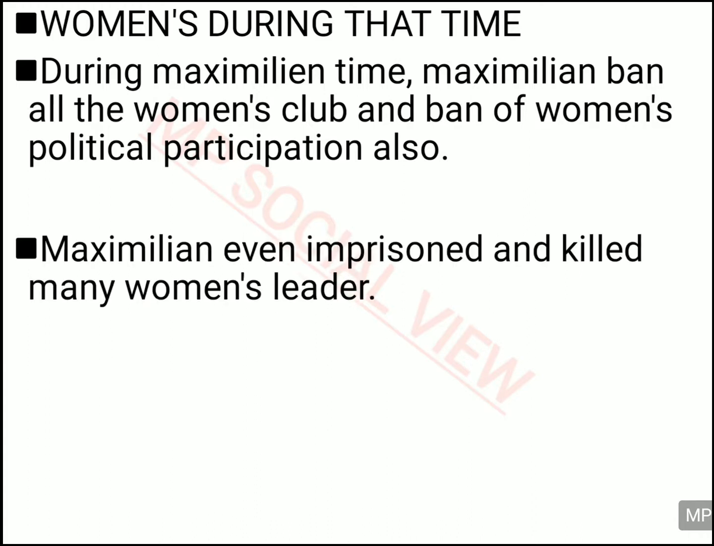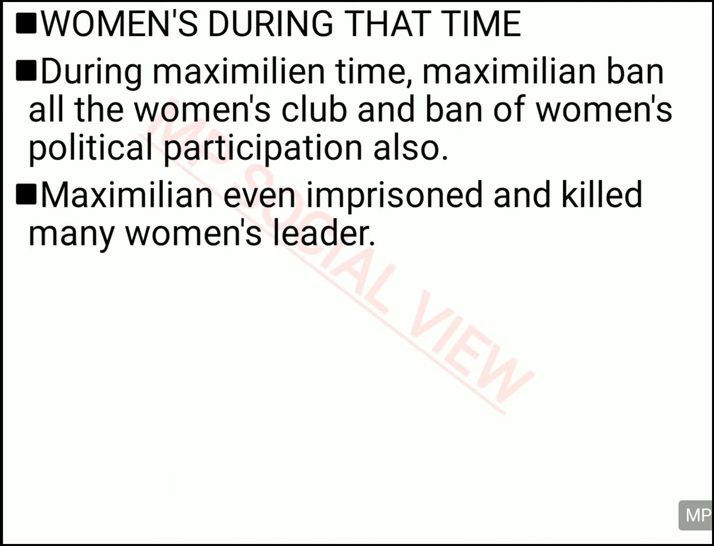Afterwards, when Maximilian's rule came, the reign of terror, women's condition became miserable, because he was extremely against the women's revolution. He abolished all the women's clubs. He punished women politicians and political leaders, and he was extremely against the political participation of women. He even imprisoned and killed many women leaders during his period.